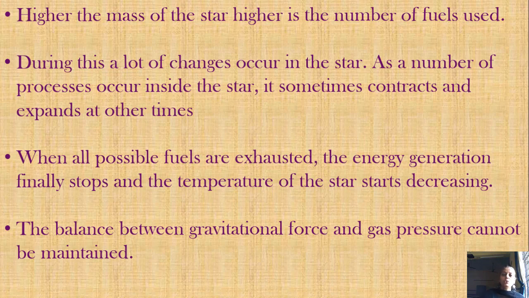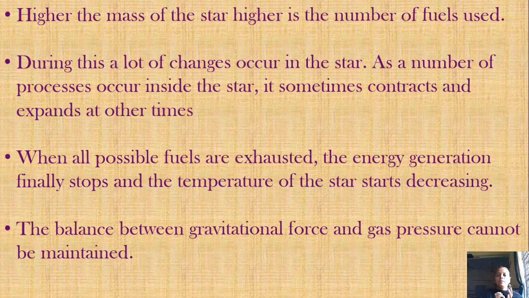Okay, now how is the end stage? What is the end stage? So, the higher the mass of the star, the faster the rate of evolution. Okay, what we said, that evolution takes place slowly. But if the mass of the star is higher, the evolution will take place comparatively faster than in the smaller stars. Okay, we said now when all the fuels are over, energy generation has stopped completely, the temperature has started falling down.